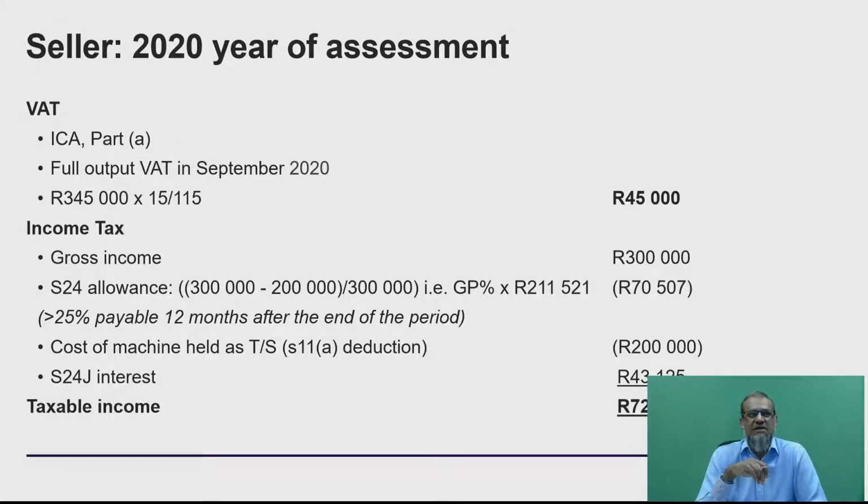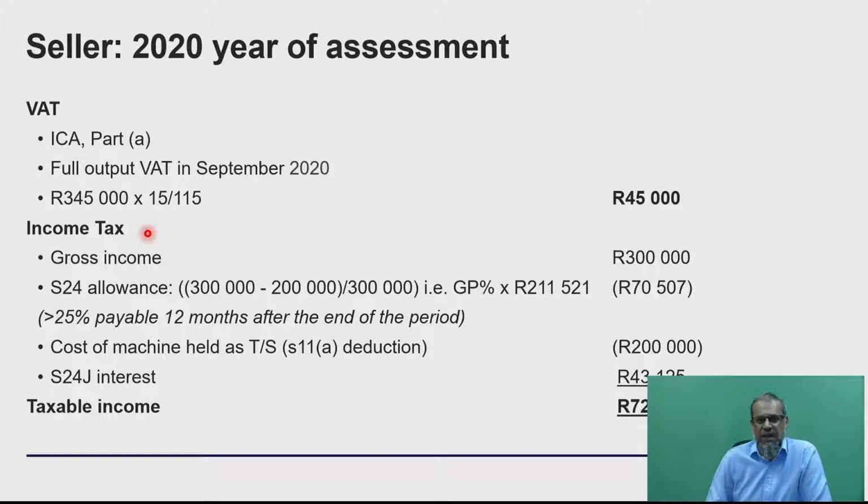Okay, then let's have a look. We then go to the seller over there. What's going to happen in his instance? The first issue we want to sort out again: it meets the definition of an ICA Part A, and he's going to have to declare full output on day one, the earlier of delivery or payment. We're going to take the full cash value, we're going to times it by 15 divided by 115, and that's my full output that I have to pay over. Now we get into the fun part, which is the Section 24C, the Section 24,